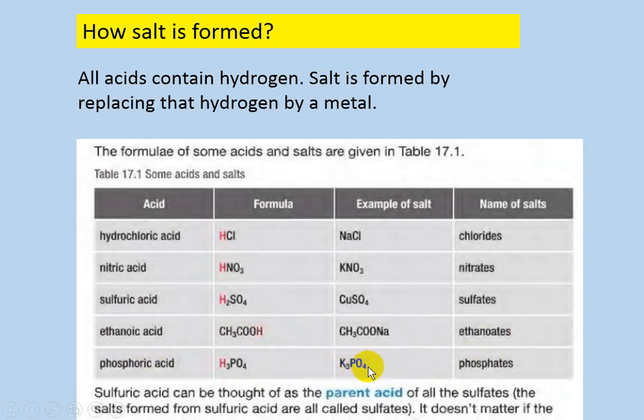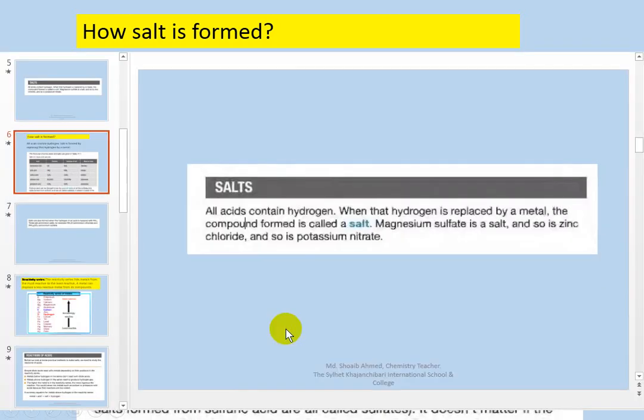Have you understood? Sulfuric acid forms sulfate salt. Nitric acid forms nitrate salt. Hydrochloric acid forms chloride salt. Phosphoric acid forms phosphate salt. Ethanoic acid forms ethanoate salt, for example sodium ethanoate.